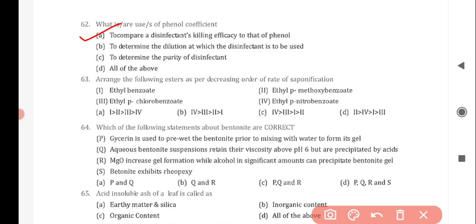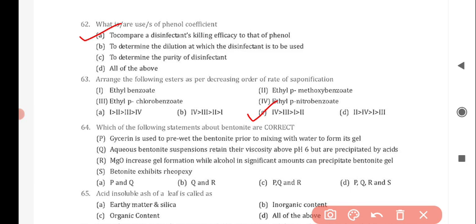Next question is, arrange the following esters as per decreasing order of rate of saponification. The first one is ethyl benzoate, second is ethyl para-methoxybenzoate, third is ethyl para-chlorobenzoate, and fourth is ethyl para-nitrobenzoate. And the correct answer is option C, that is number 4 has the highest rate of saponification, then third, then first, and then second.